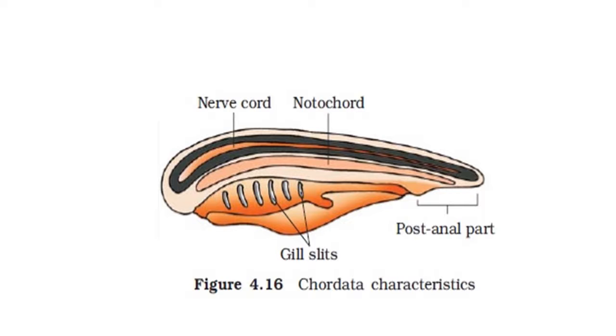As a feature of chordates, they also possess a post-anal tail, which is clearly observed in this figure, as well as gill slits. So by studying this figure, we come to know the fundamental characteristics of phylum Chordata: nerve cord, notochord, post-anal tail, and gill slits.